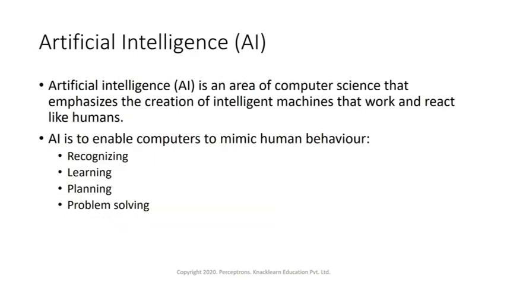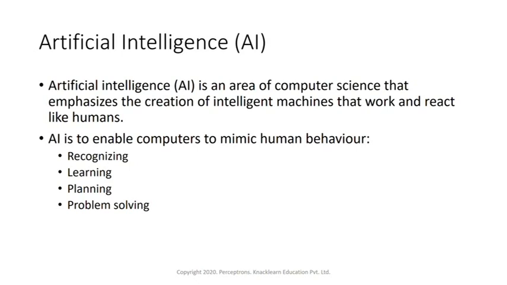So first, to start off with AI, or artificial intelligence. Artificial intelligence is an area of computer science that emphasizes the creation of intelligent machines that work and react like humans. So here, basically, it's like mimicking human behavior within machines. Any computing device which is capable of mimicking any kind of human behavior, you can say it's an artificially intelligent machine.